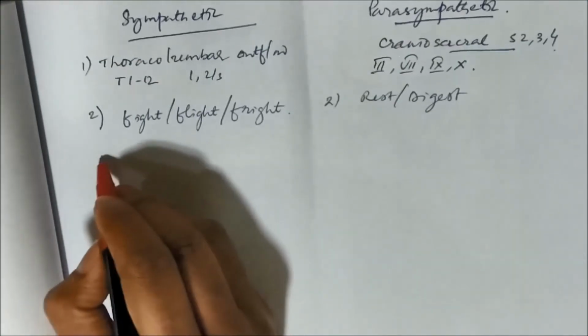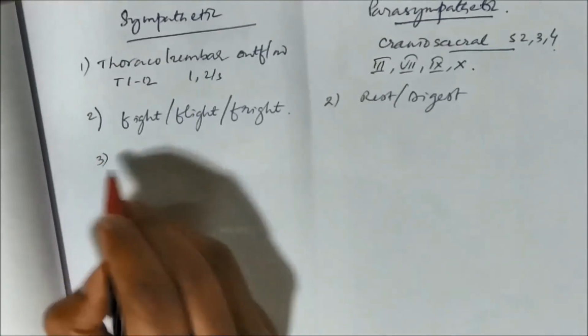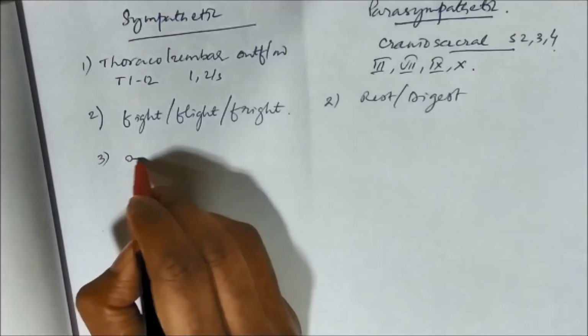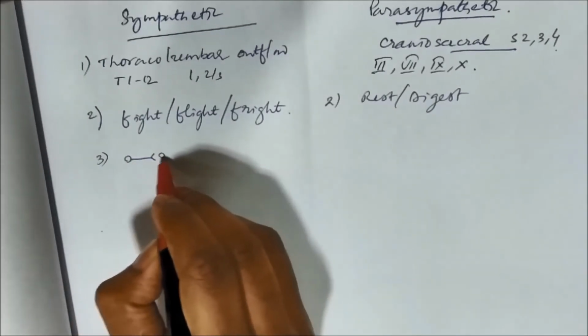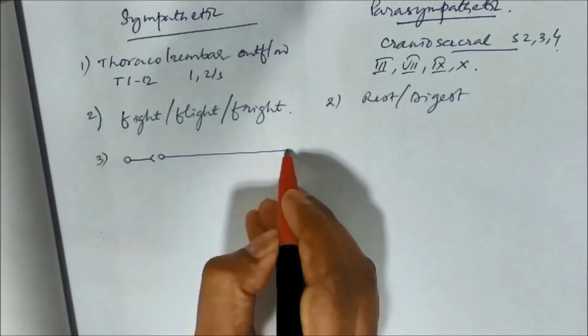Then we have already discussed that there are two motor neurons in series.